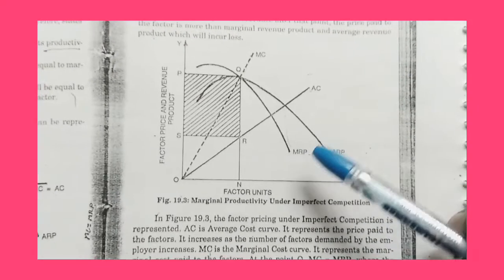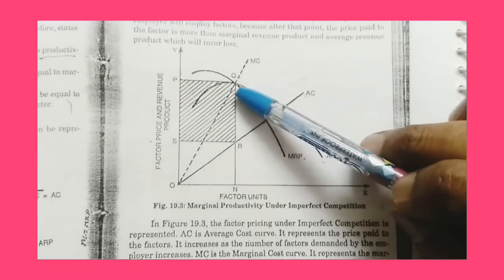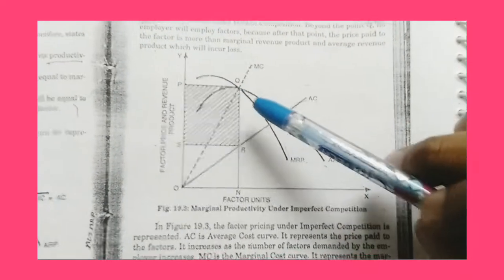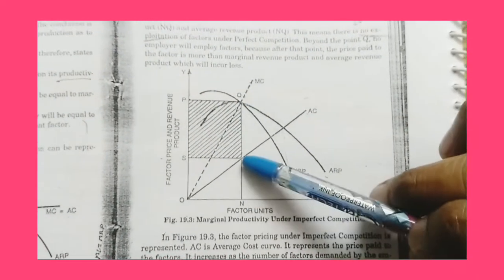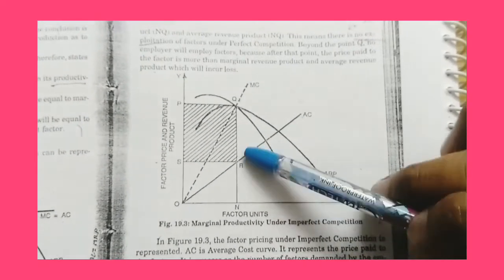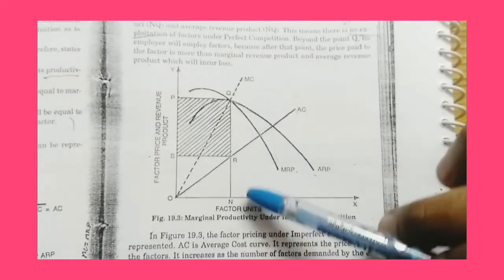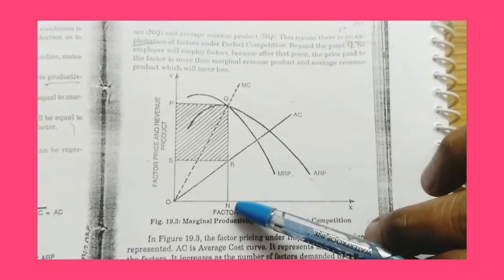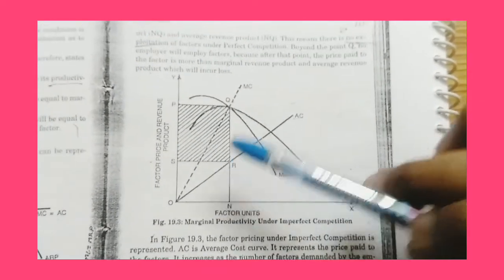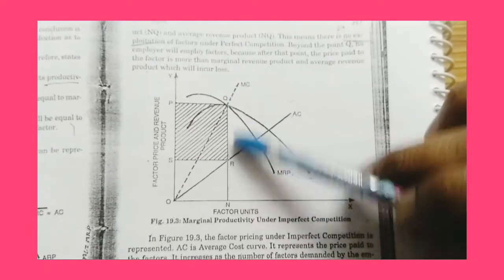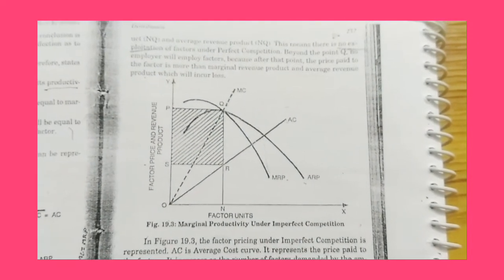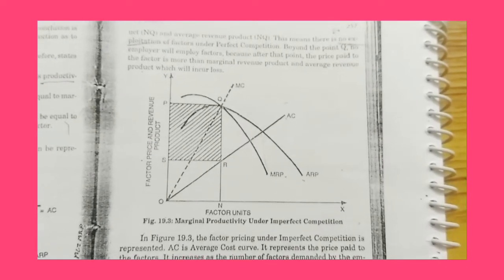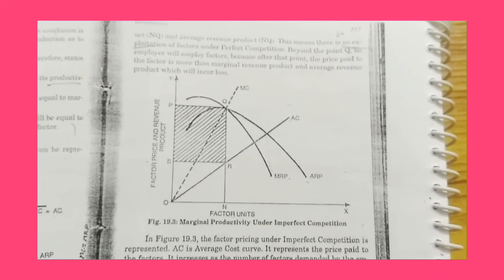So, look here, the profit maximization condition is MRP equals MC. In order to get this much of work, the firm is giving this amount only as the rent, wage, or anything. So the firm is giving this much amount to the factors, but they are getting this much amount of work. So this difference NQ minus NR is exploitation. Under imperfect competition, factor is exploited at the equilibrium position, but the firm is enjoying.